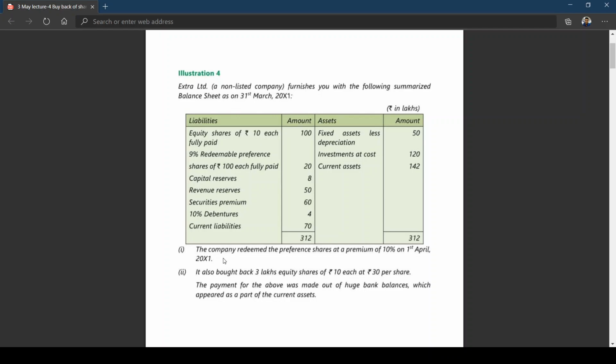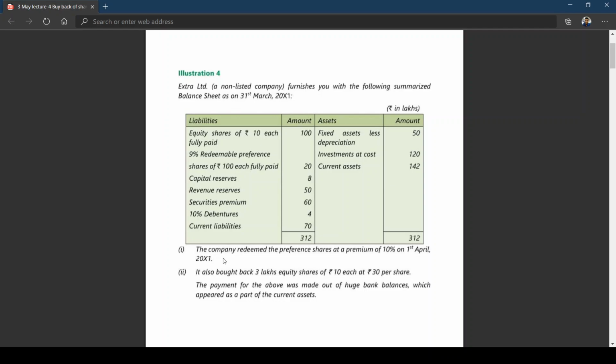Now, it also bought back 3 lakh equity shares of 10 each at 30 rupees per share. The payment for the above was made out of huge bank balances which appeared as part of the current assets.